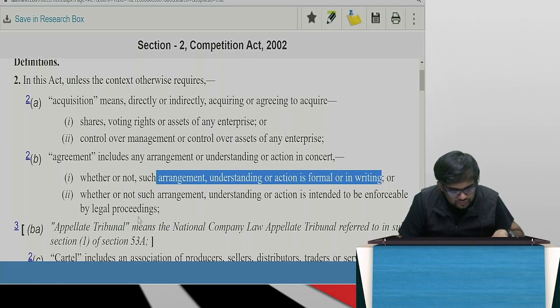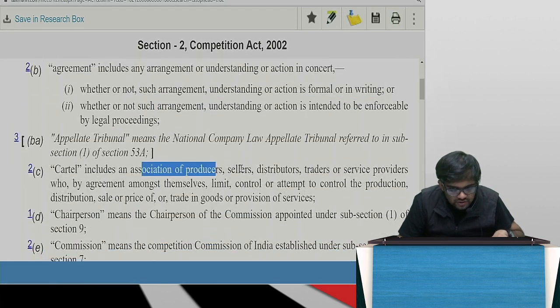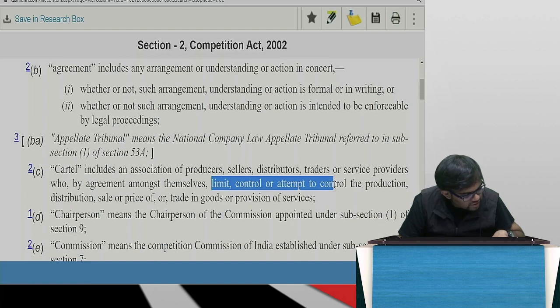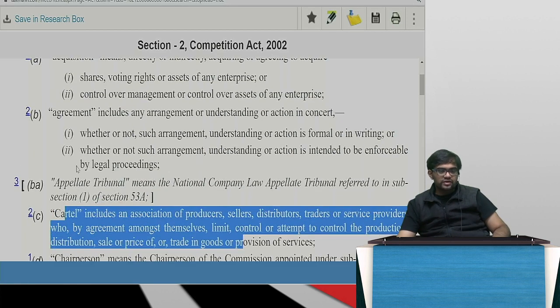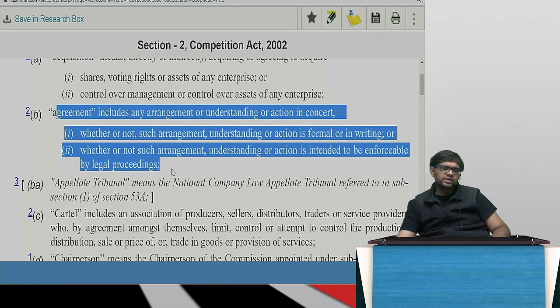And also cartel, see, association, producer, seller, distributor, who by agreement have agreed, who amongst themselves limit, control or attempt to control the entire production. So if you see this entire arrangement, if Taneja had gone ahead with it, it would definitely be part of the cartel and definitely would be an agreement, and hence whatever Taneja did was valid. So will it be covered under the Competition Act? 100% yes. So I need to write 2B and 2C and explain a little.